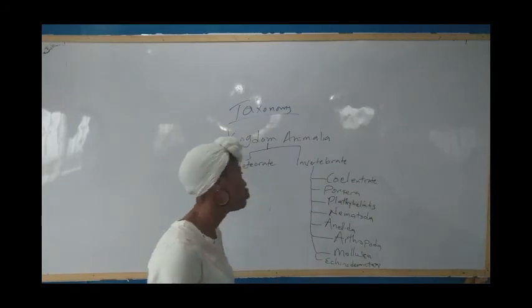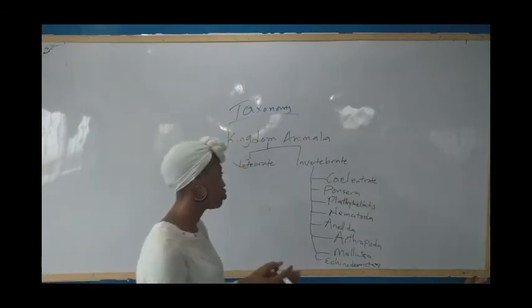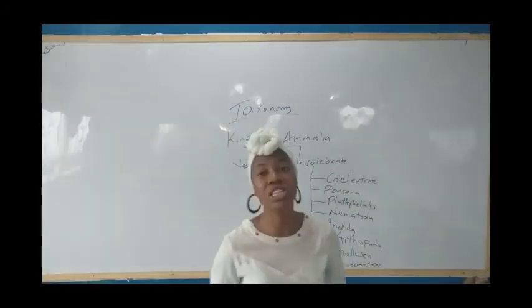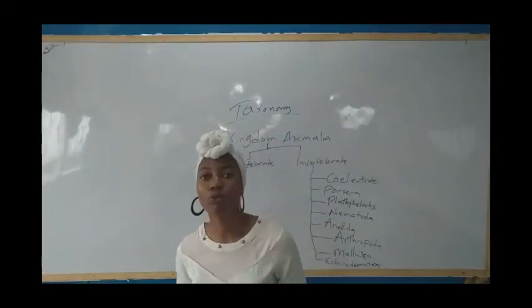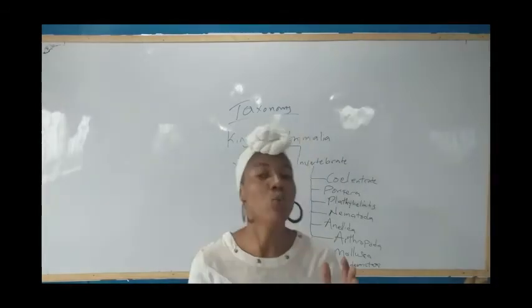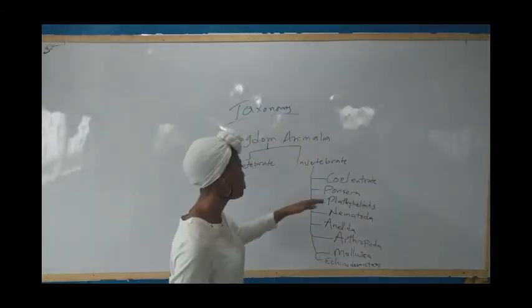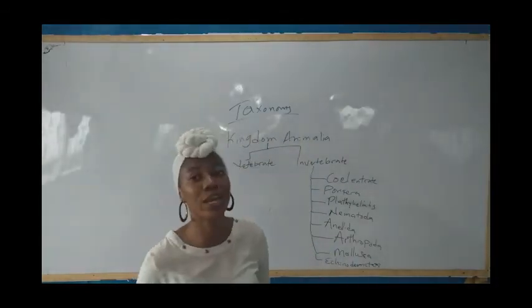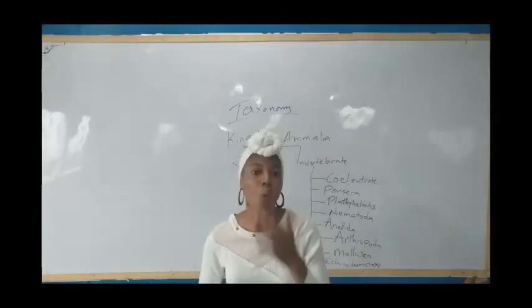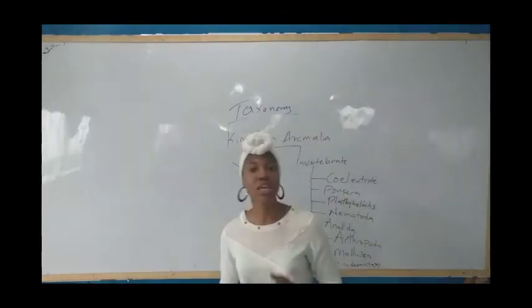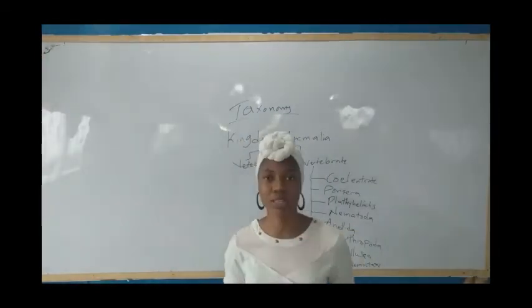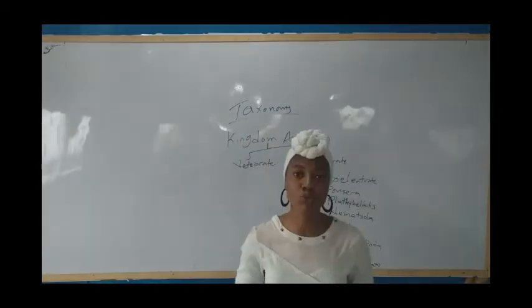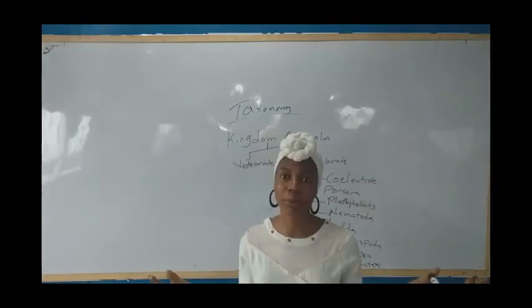So now, coelenterates. Examples, we have the sponges. That is one very common example of organisms under this class. The sponge is a radially symmetric animal. What do I mean by radially symmetric? That means it can be cut into two equal parts from any part of its body.